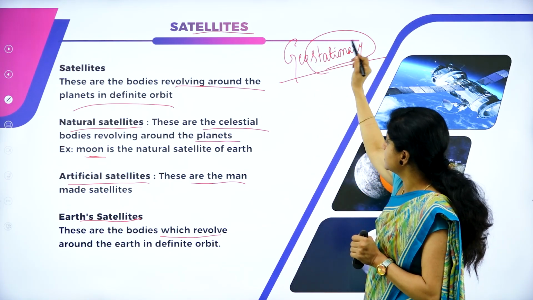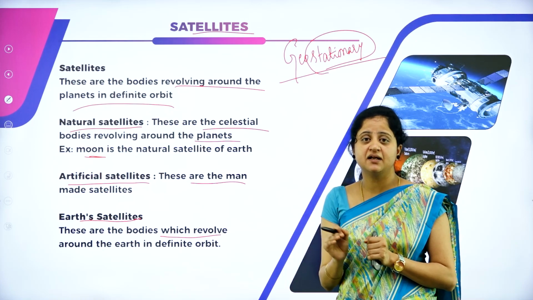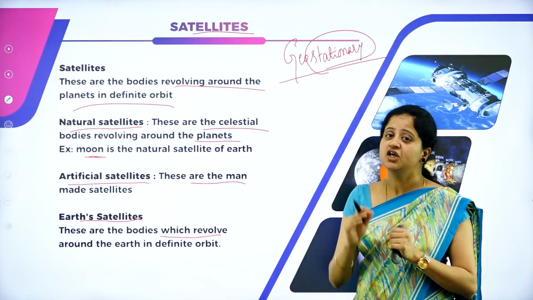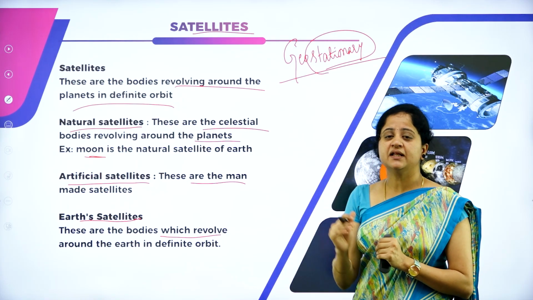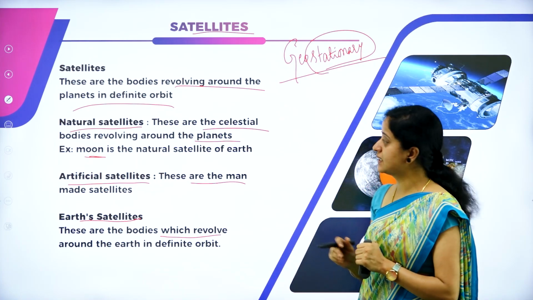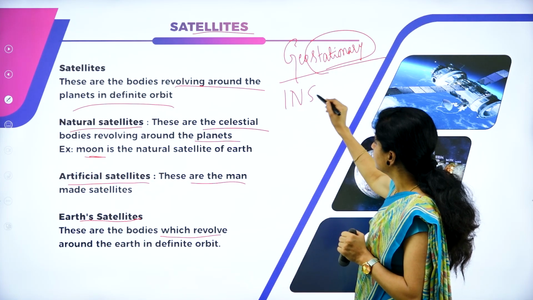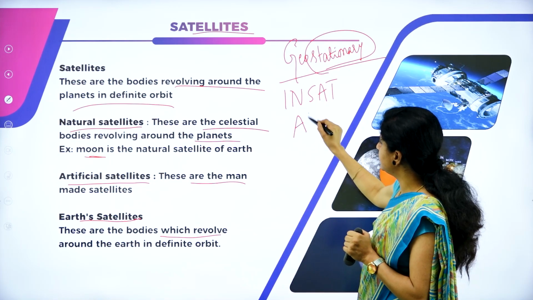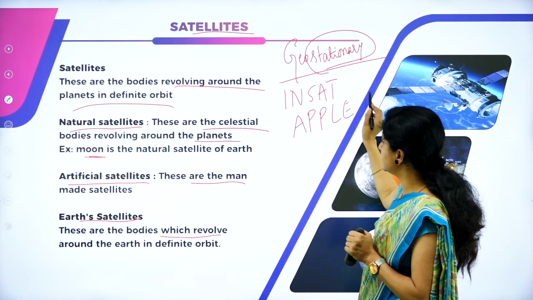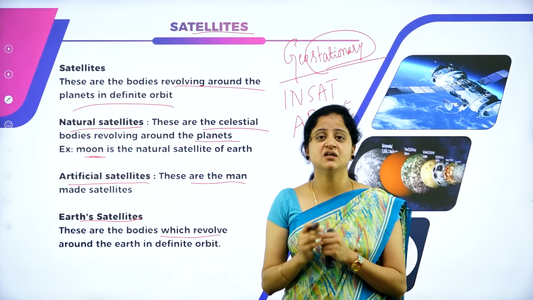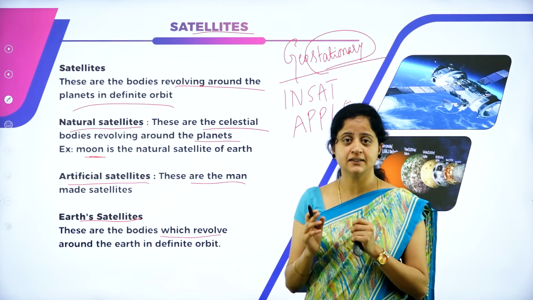So geostationary satellites are nothing but the satellites which appear stationary to an observer. So what are the examples of these geostationary satellites? The INSAT series and the Apple series, these are the satellites which are geostationary, which appear to be stationary to an observer who is there on the earth's surface.